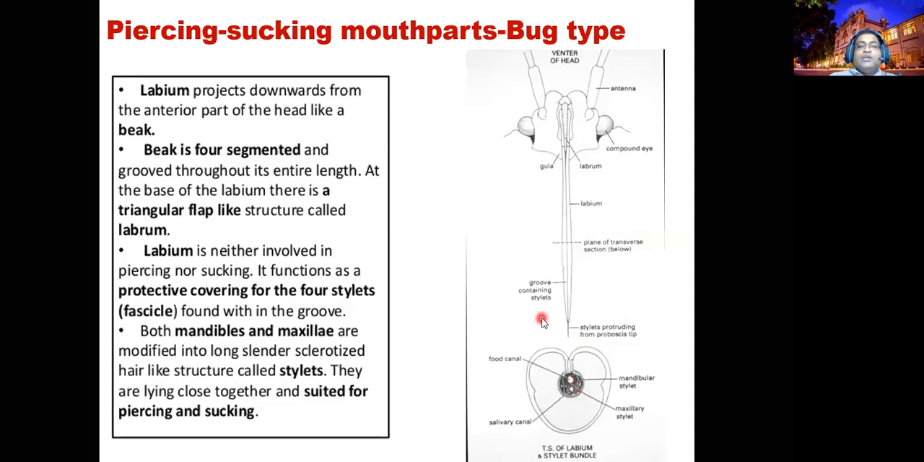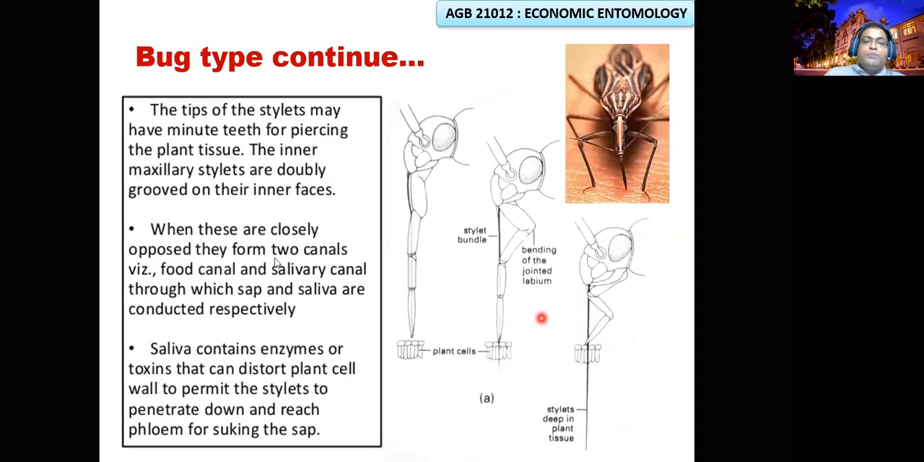Right? So when the two channels are closely opposed, through the mandible teeth, these teeth pierce the plant cell surface. By using the head as a pump, it helps to insert the stylet inside the host, penetrating inside. While inserting the stylet, you see the labium will fold and sheath. It's a labium sheath, folding and moving upward through the stylet.